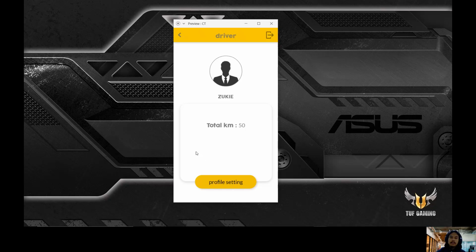And this will translate into their salary or their pay. So basically, the system works so that the more the driver works, meaning the more distance they drive, the more pay they will get from the company. So I think that's about it for the driver.